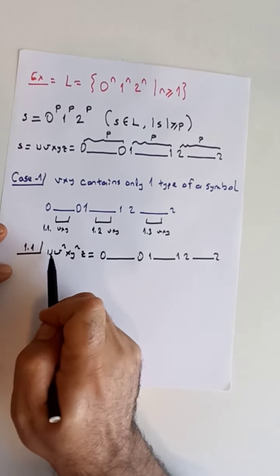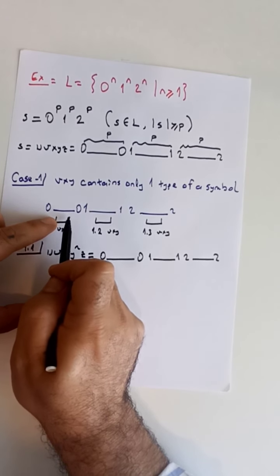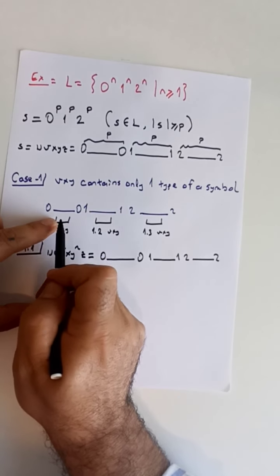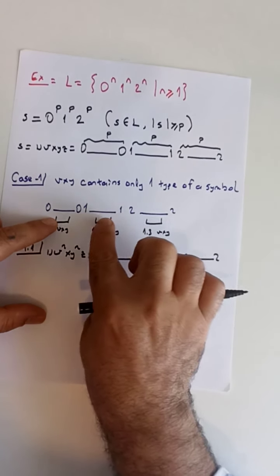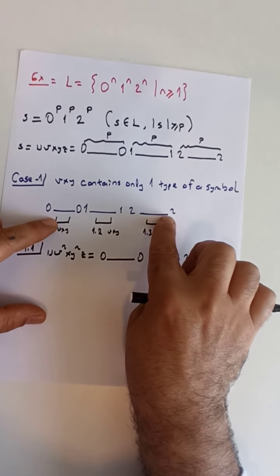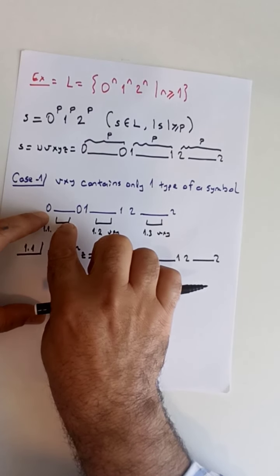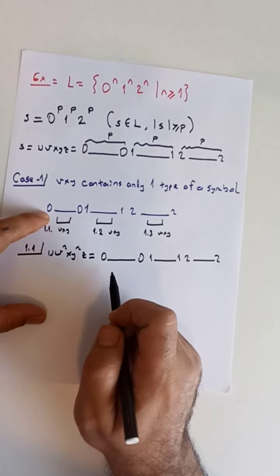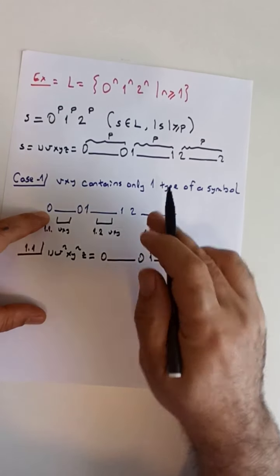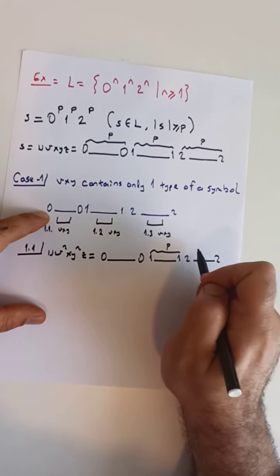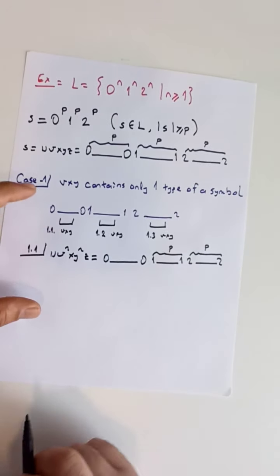Since we are assuming vxy belongs to the zeros at the beginning, there will be no change in the part containing ones and twos. Therefore, the number of ones will be the same as the original string, which is p. The number of twos did not change either; it will be p.